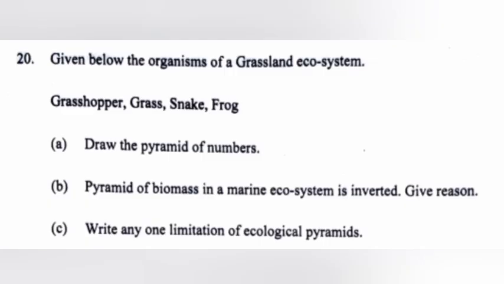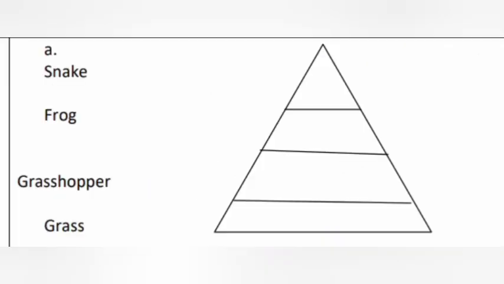20. Given below are the organisms of grassland ecosystem. Grasshopper, grass, snake, frog. A. Draw the pyramid of numbers. Answer. Snake, frog, grasshopper, grass.